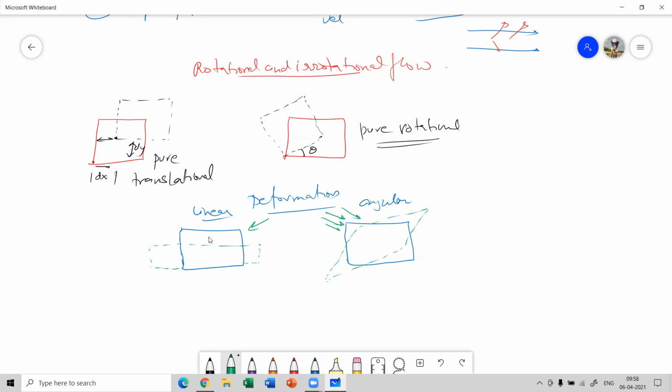Now, let's suppose we have a fluid motion in which the rotation of the fluid element is superimposed on this translation. Let's consider a case where the fluid is being translated, and at the same time the fluid has also got rotated.